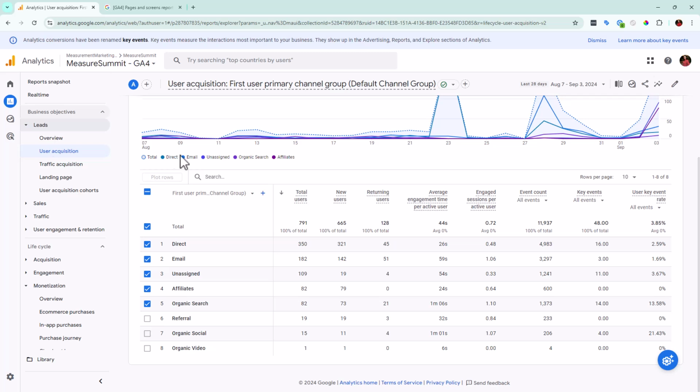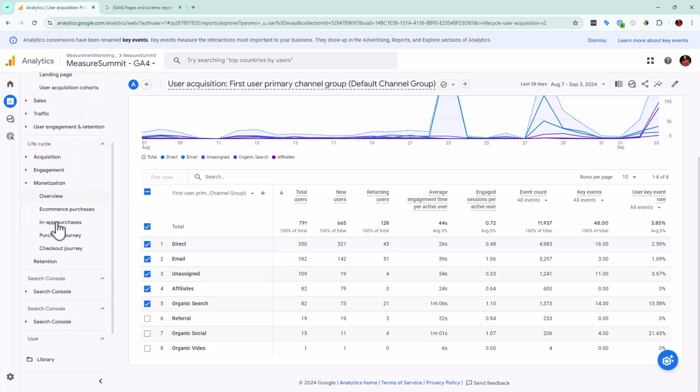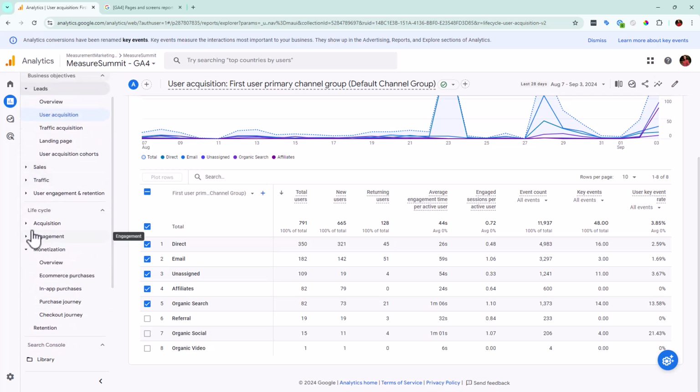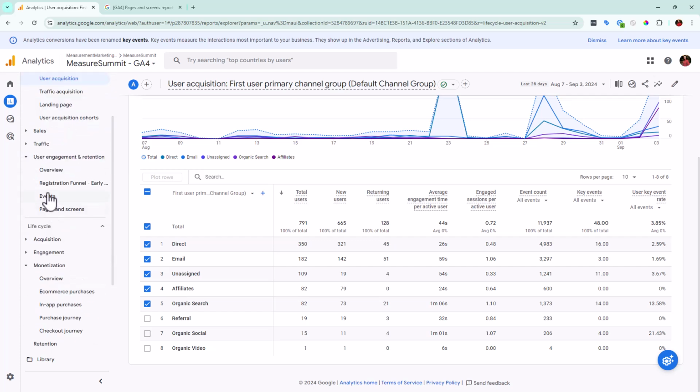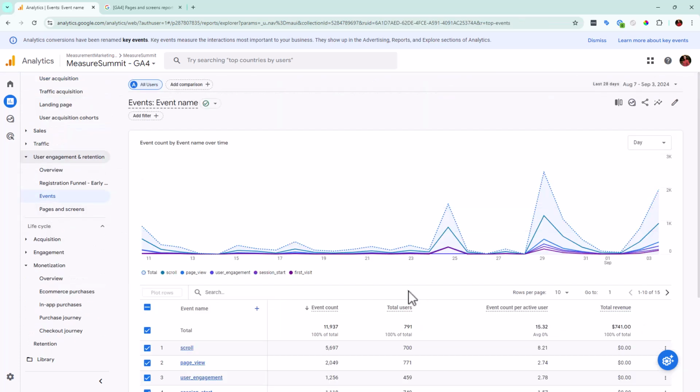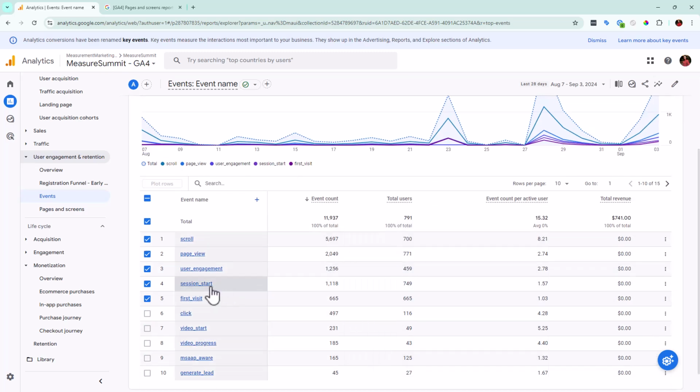Something else that they went ahead and updated, I'm going to go back to our events so it makes a little bit more sense. We're going to go into our user engagement and go back to our events. So this may or may not apply to you, but this session start, basically they said, hey, behind the scenes, we've updated the logic. So if you're using Google Ads, this should give you a more reliable truth, a more useful truth. So just know you might see a little bit of adjustment in your numbers, but it's supposed to be a more useful truth with that.